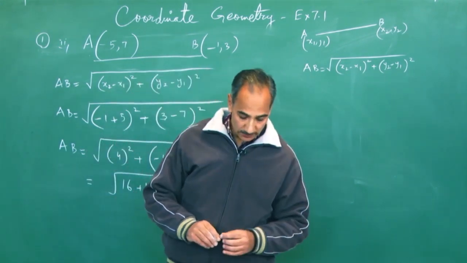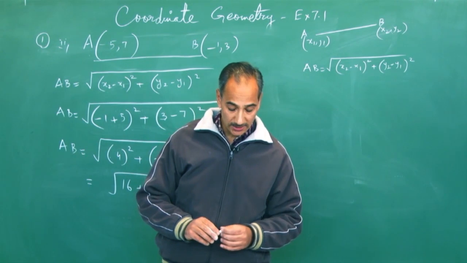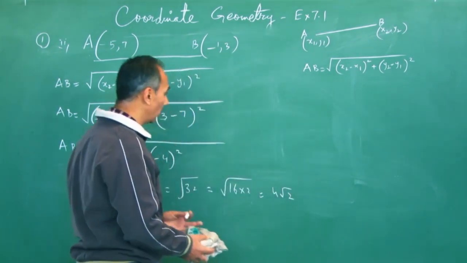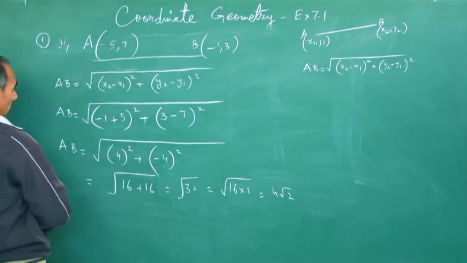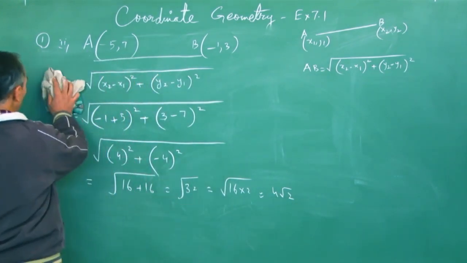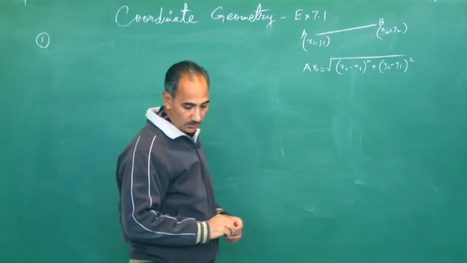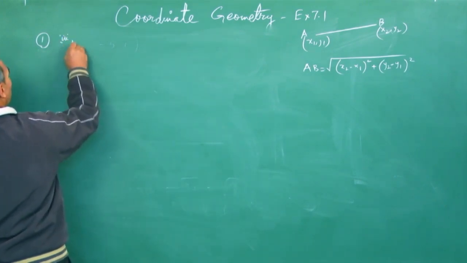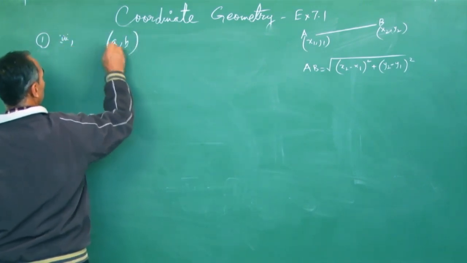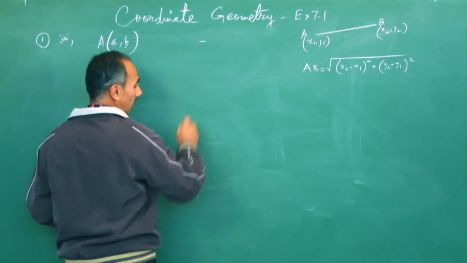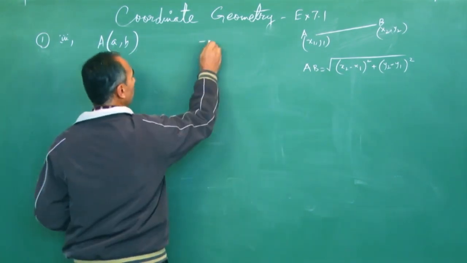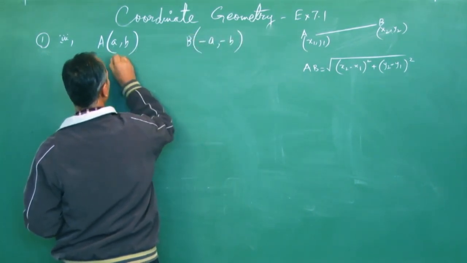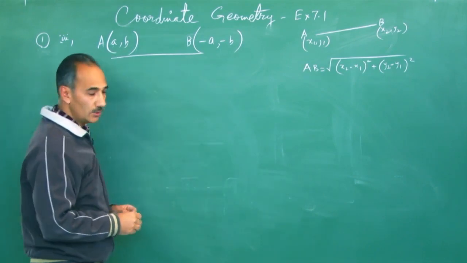Now, sometimes you have variables, like letters, A and B. Let me take that part also and explain how you apply A minus B or A plus B there. So this was quite easy. We'll move to the next part. Coordinates are (A, B) and (minus A, minus B). This is the third part. This is point A, this is point B. What's the distance between these 2 points?